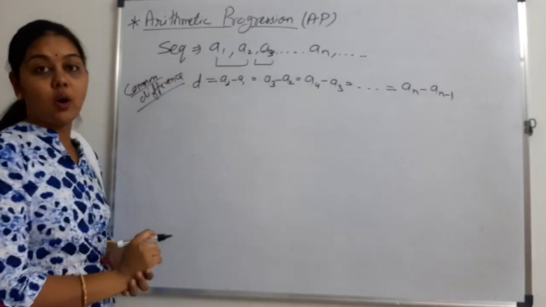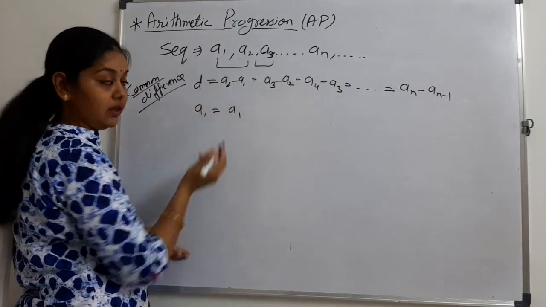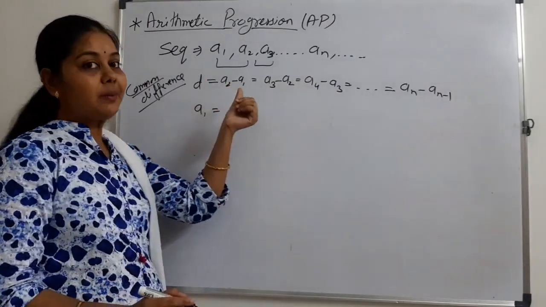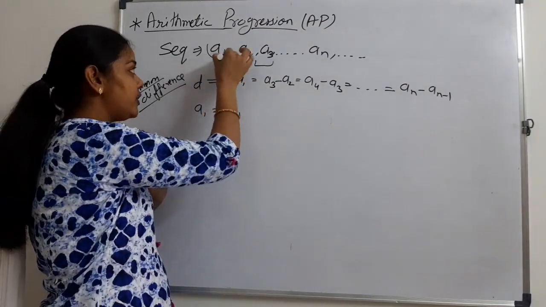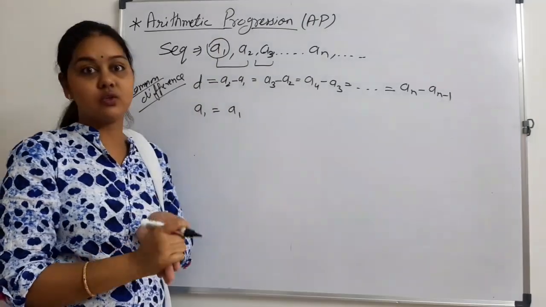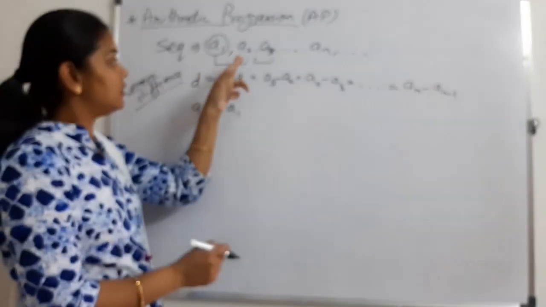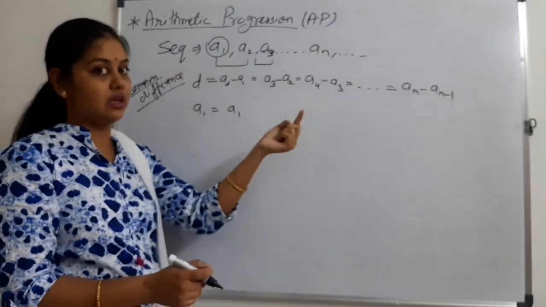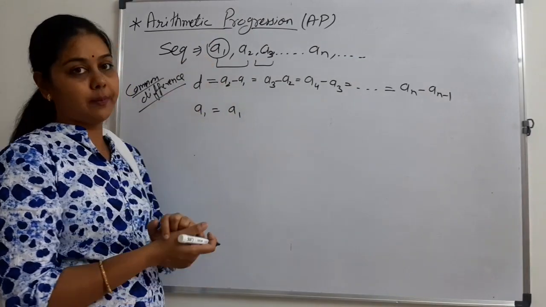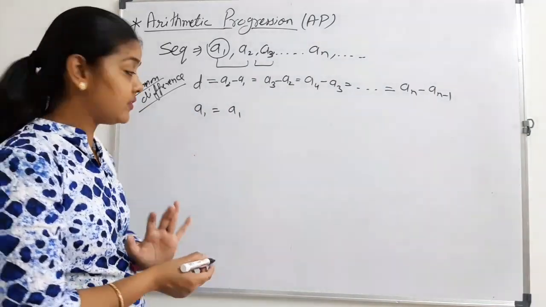This is called common difference. Now look at here. I can write A1 as A1. Remember that the difference of two terms is fixed, but for the first term, this relation is not useful because we cannot find the difference of the first term and the previous term. So, the difference between a term and the previous term will be the same, but that will not be applicable for the first term. A1 can be written as A1.